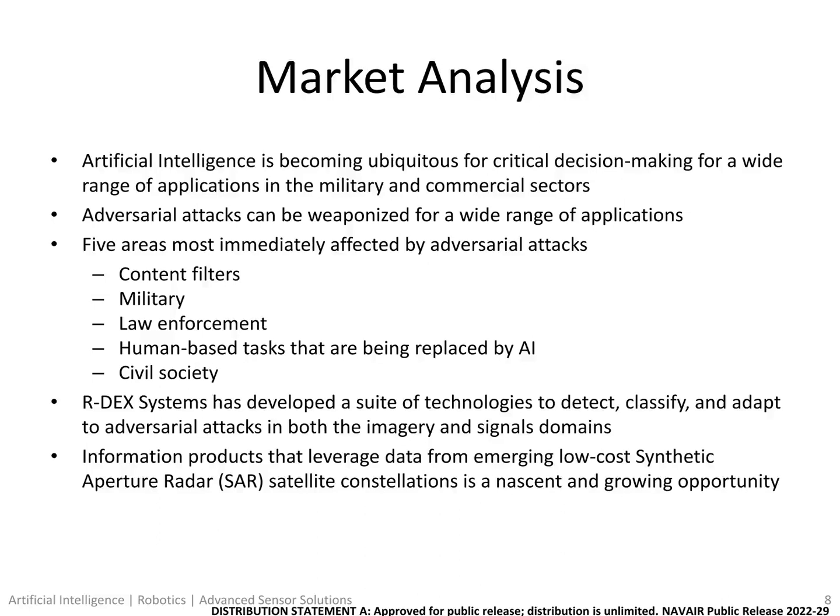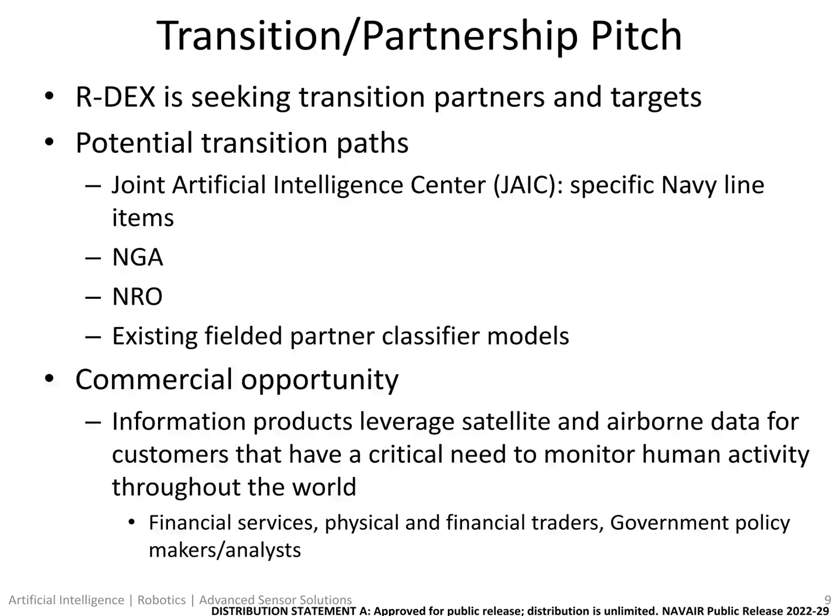R-DEX Systems has developed a suite of technologies to detect, classify, and adapt to adversarial attacks in both the imagery and signals domains. In addition, we believe that an immediate opportunity for protection is information products that leverage data from emerging low-cost SAR satellite constellations, and that is a nascent and growing opportunity.